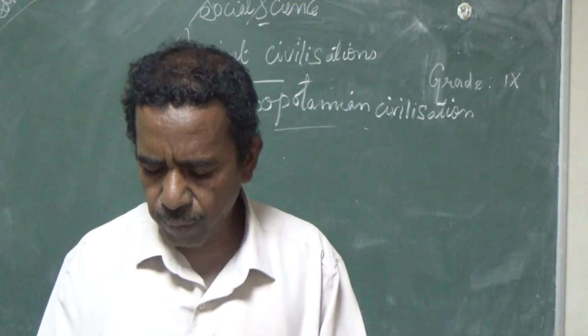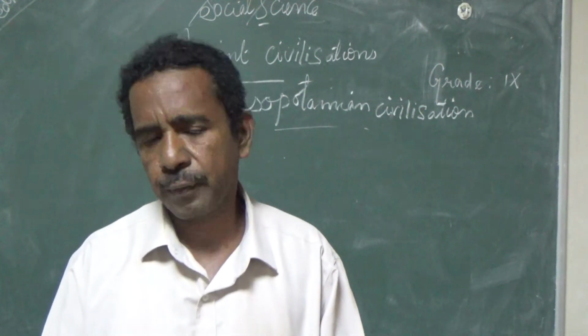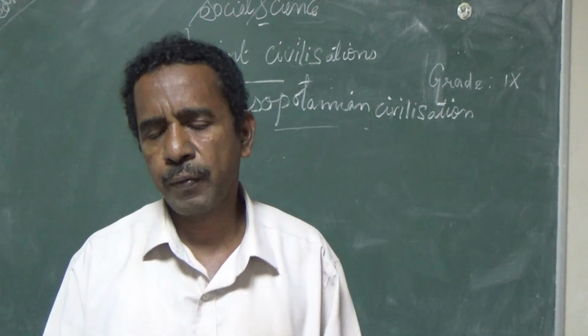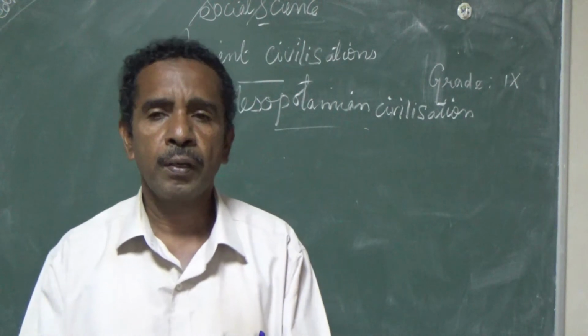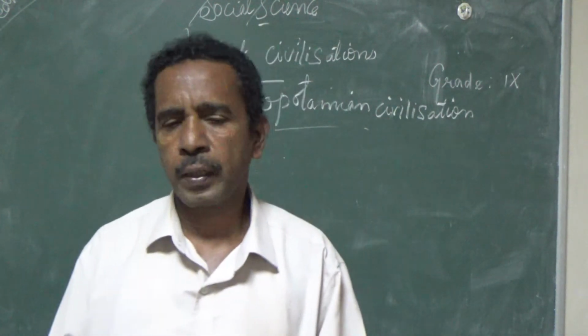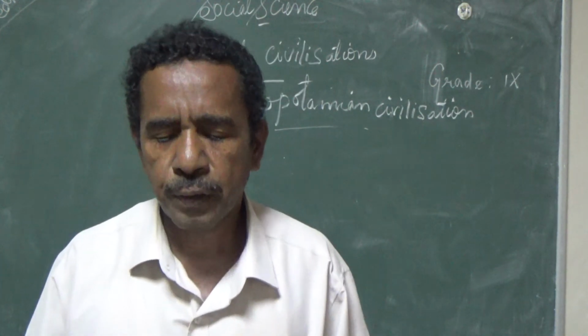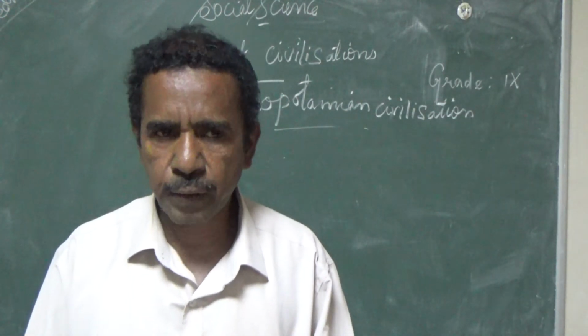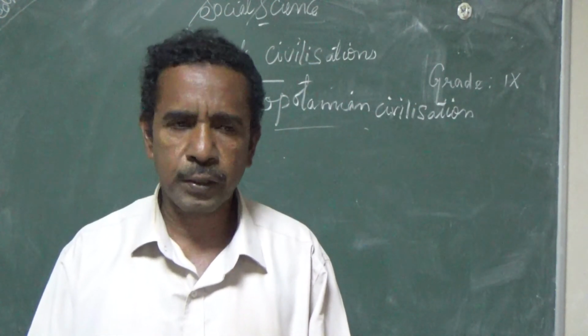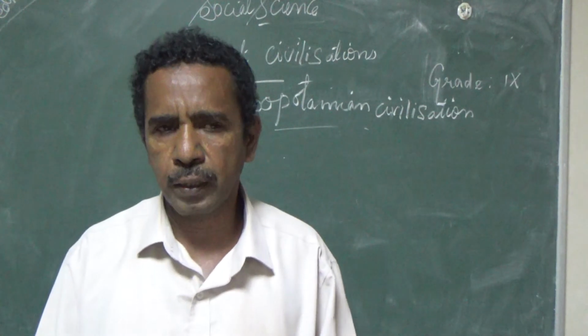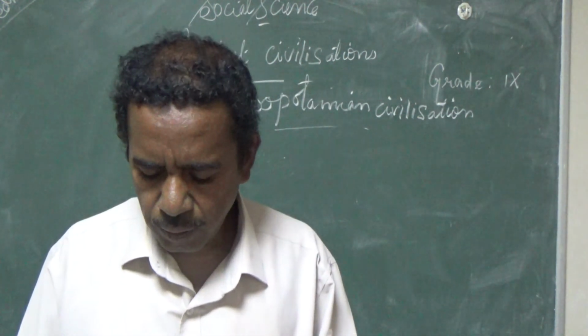Then the cuneiform system of writing was their contribution. This cuneiform writing played an important role in the ancient Mesopotamian civilization. It was used for trading purposes.